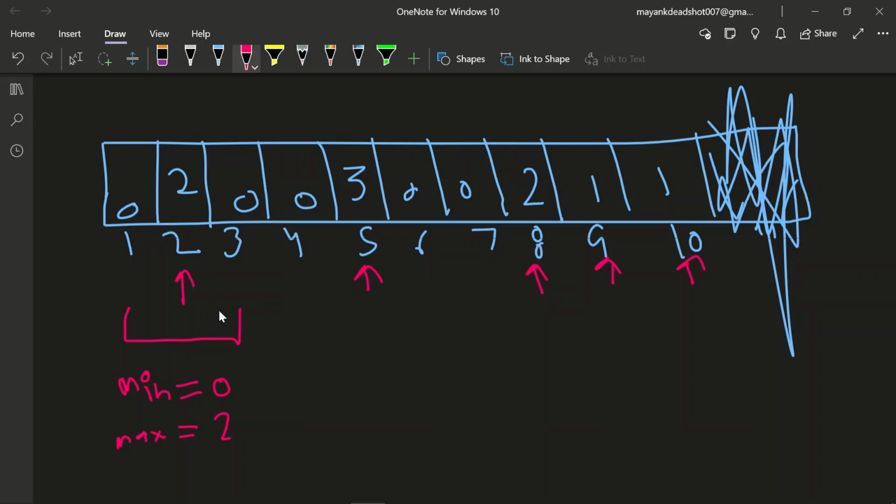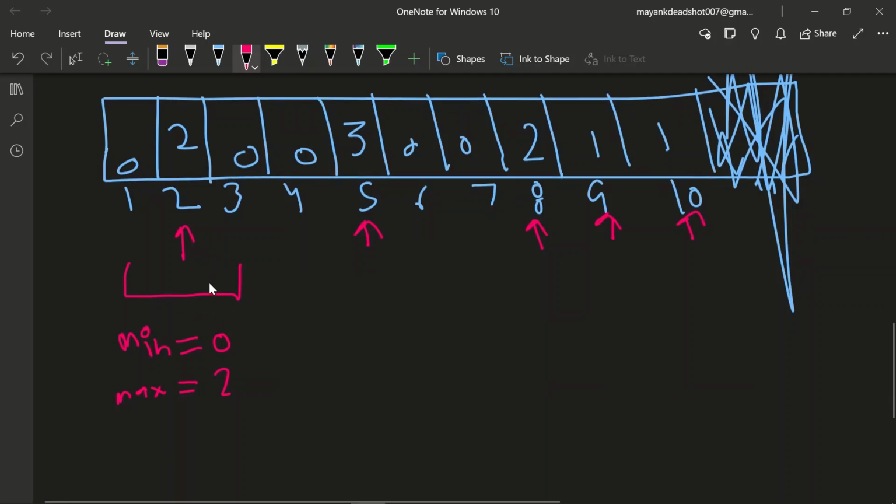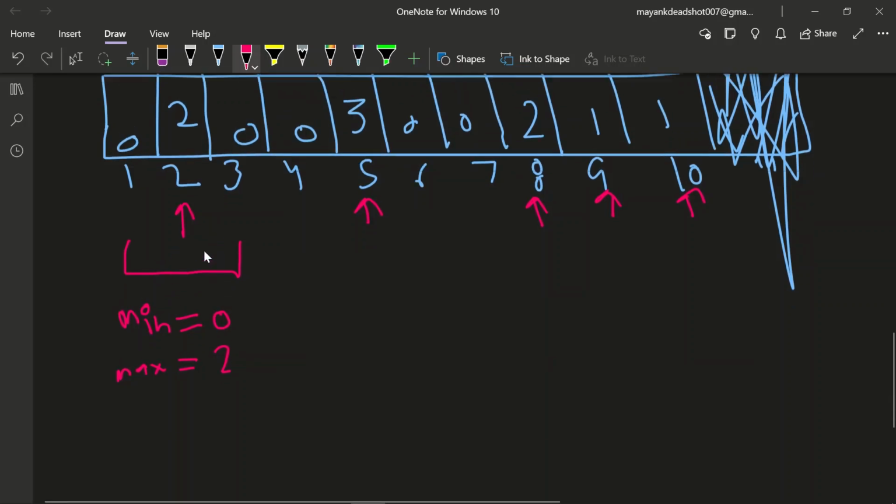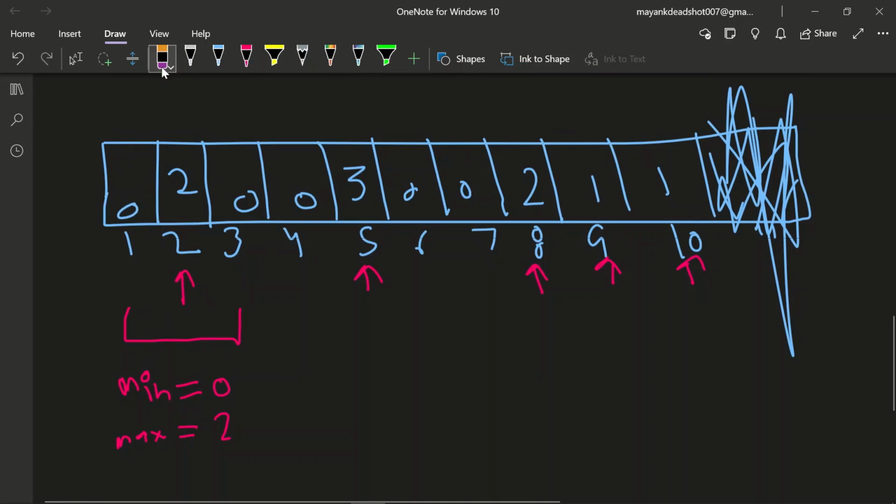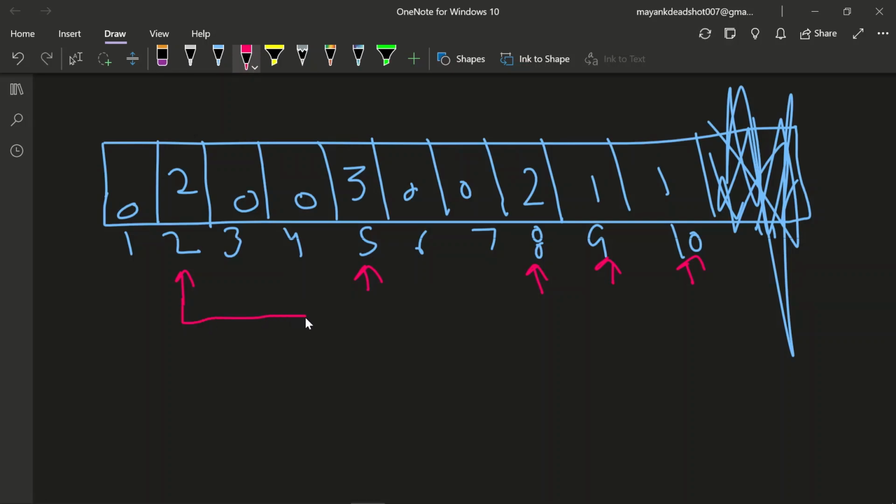There is a number which is not occurring, so we cannot take it as an input. So we shift the window from here to here. There also the minimum is 0, and the maximum is 2.